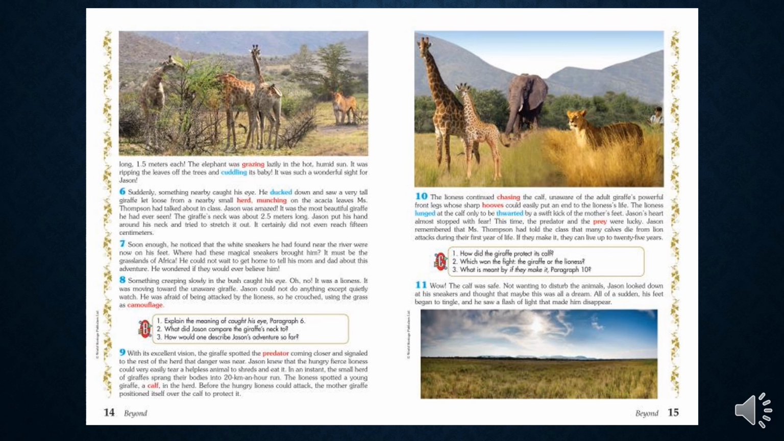Suddenly, something nearby caught his eyes. So now he saw something new. Let's see what it is. He looked down and saw a very tall giraffe, loose from a nearby small herd, munching on the acacia leaves Miss Thompson had talked about in class. Jason was amazed. It was the most beautiful giraffe he had ever seen.